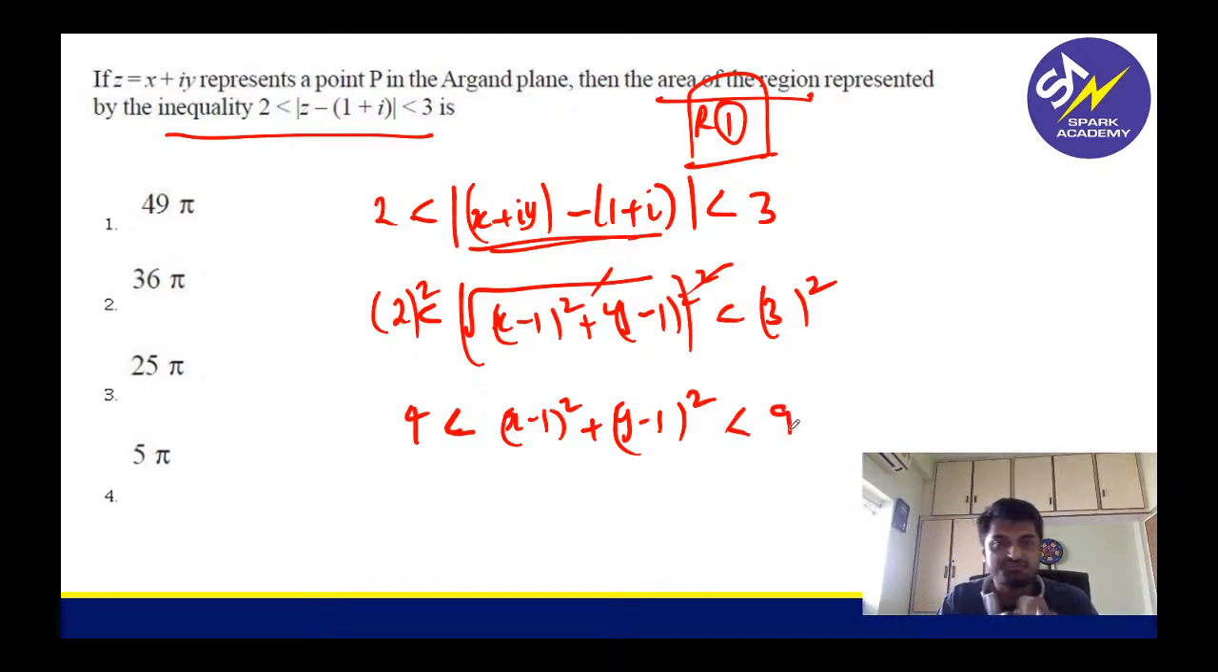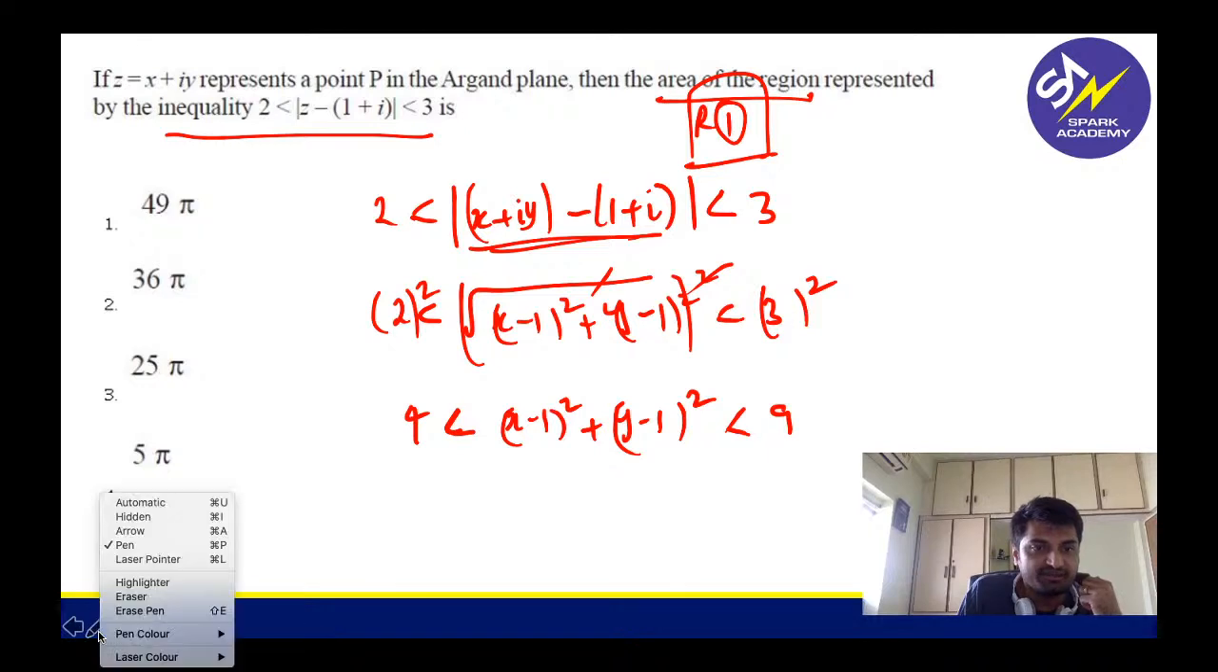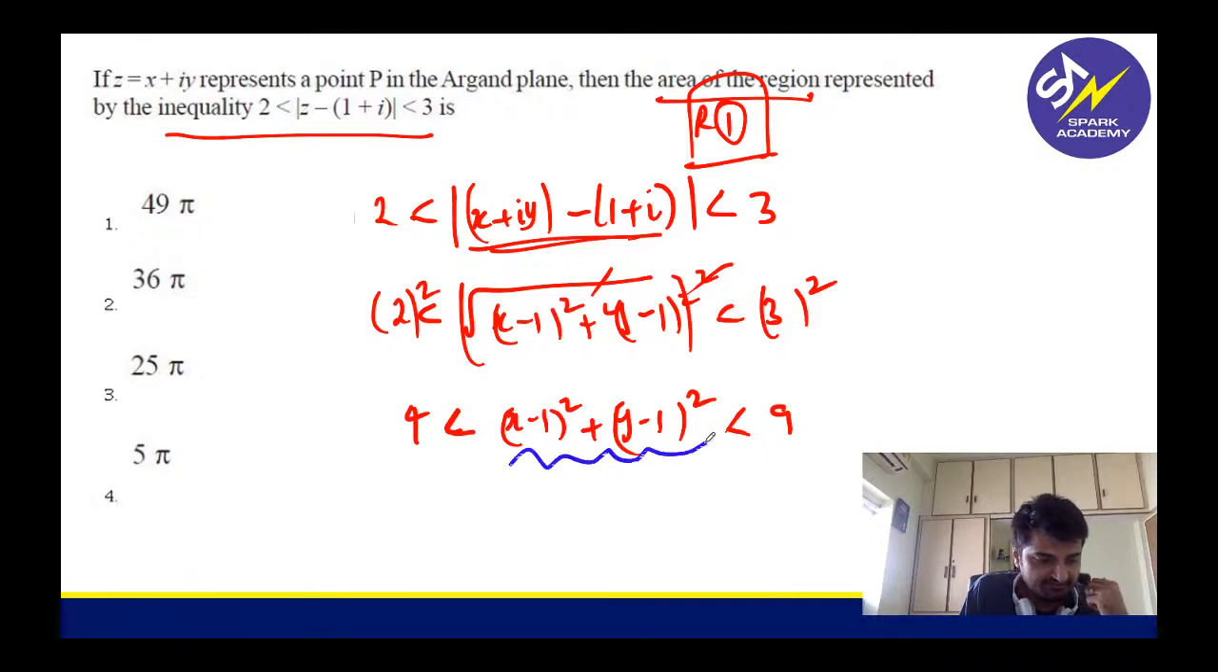Now can you tell me, guys, what is this equation looking like? Which type of curve is this? This is a circle, as rightly pointed out by most of you. It is a circle. So what is the area of a circle?